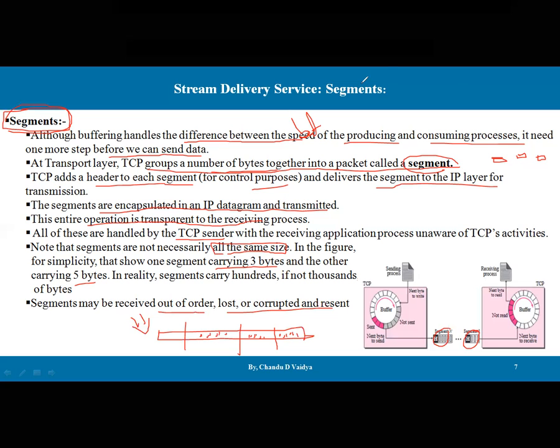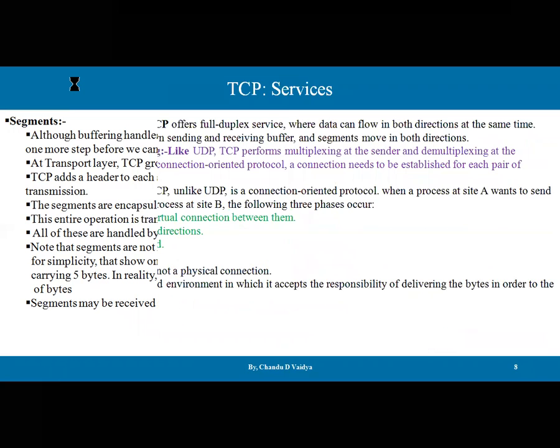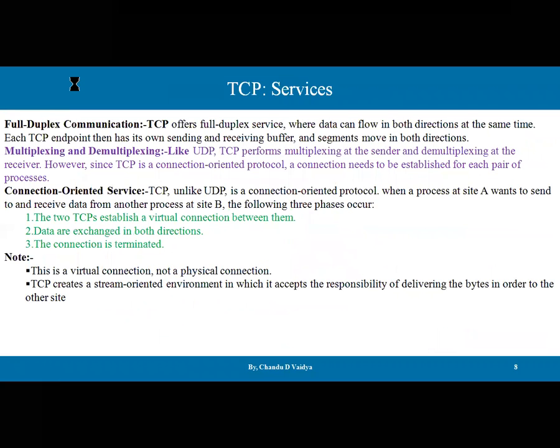So these are the services available with this particular TCP protocol. Then there is another service of the TCP protocol, the full duplex communication. This offers full duplex communication where data can flow in both directions at the same time. It means the sender and the receiver can send data at the same time.